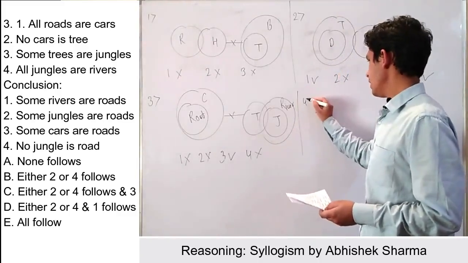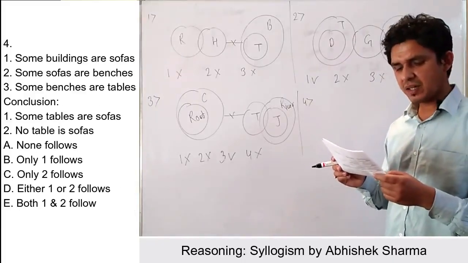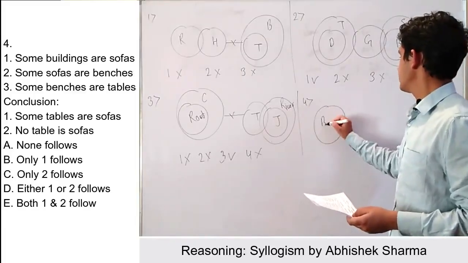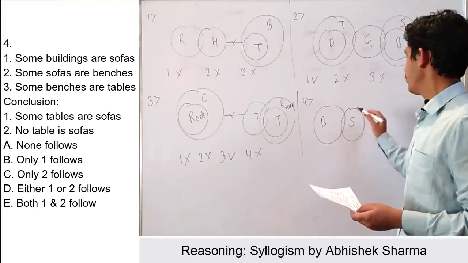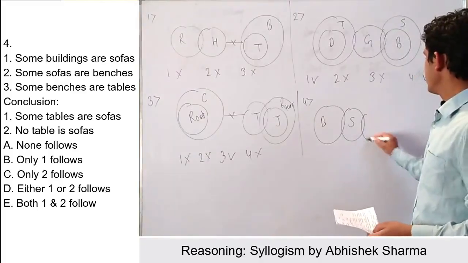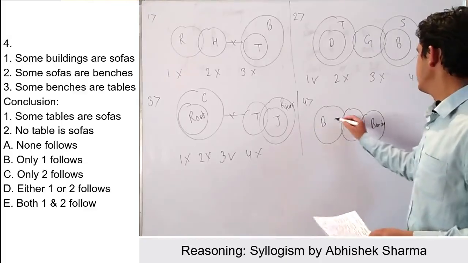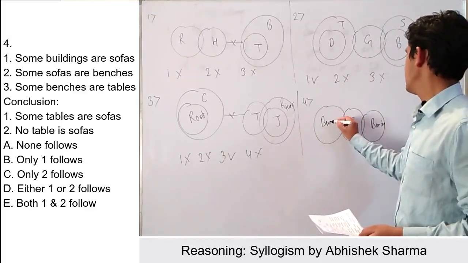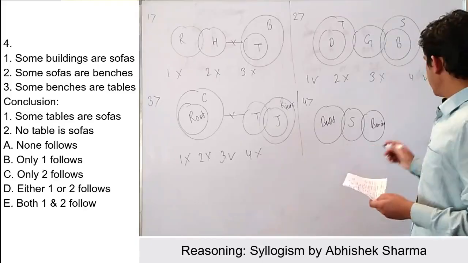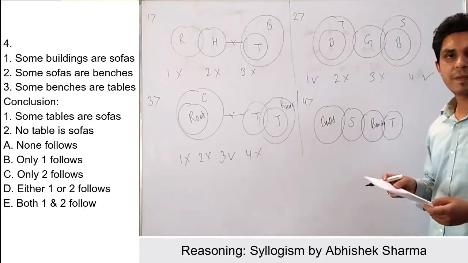Okay. Coming to the next one, question number 4. Like the question is, some buildings are sofas. So we can make it as some buildings are sofas. Okay. Thereafter, some sofas are benches. So some sofas are benches. We can write the entire word. This is bench, and this is building. Thereafter, some benches are tables. So we can write as some benches are tables.